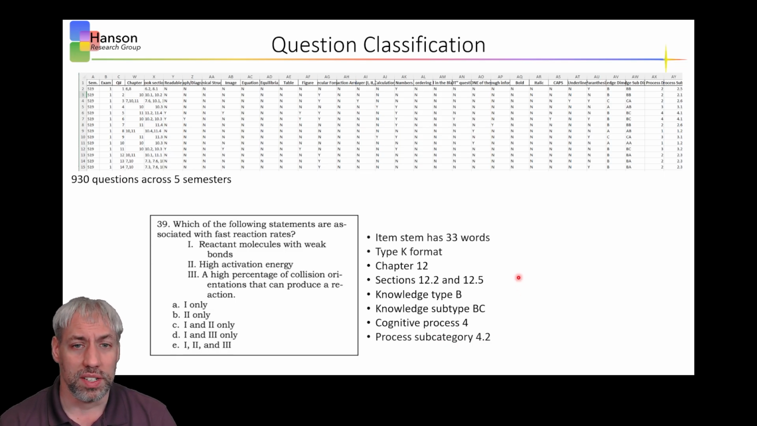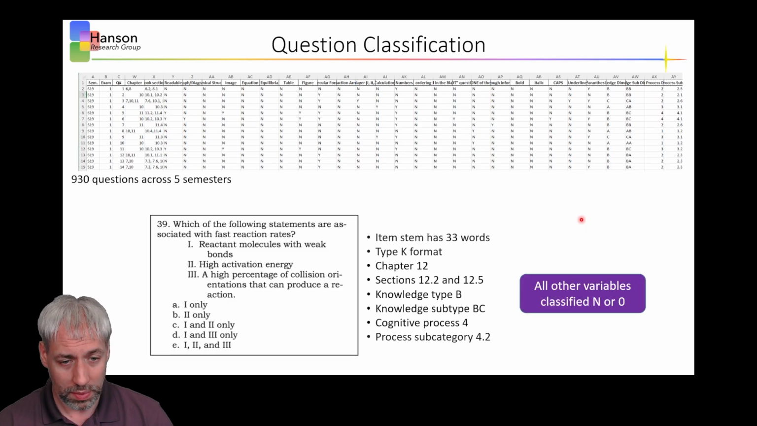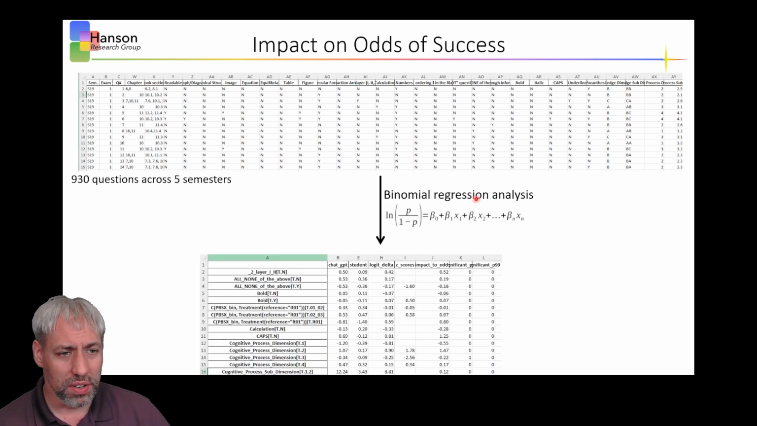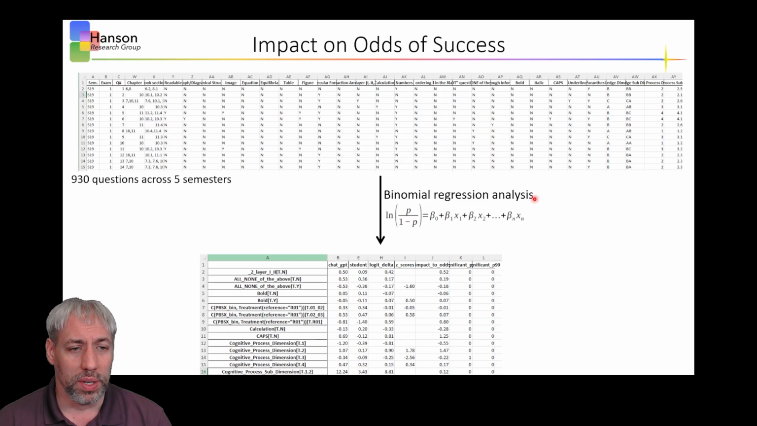Again, we did this for every single question across these 930 questions. Anything that didn't fall into these categories, we just marked as a no or a 0, depending on what the indicator was. And so from there, we took all that data and we did this binomial regression analysis.